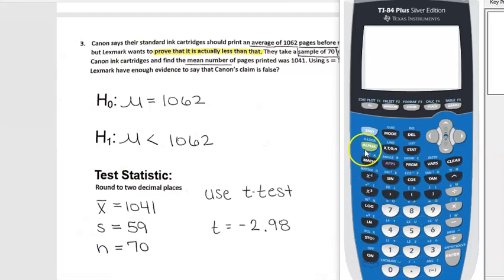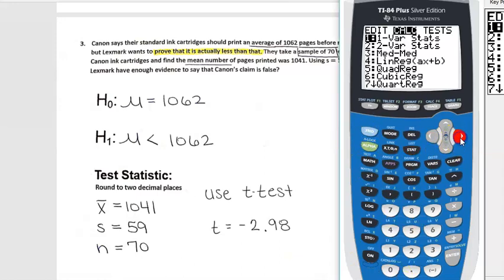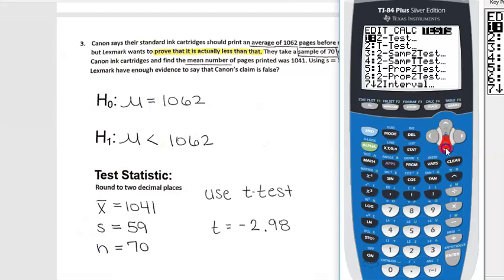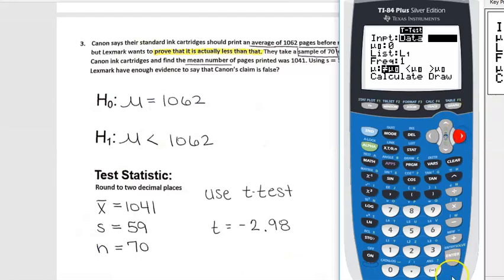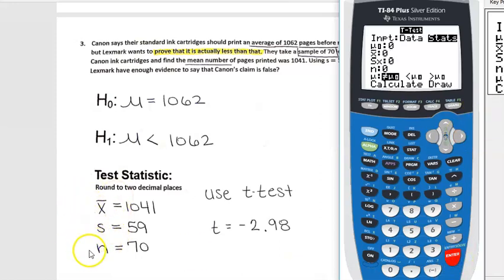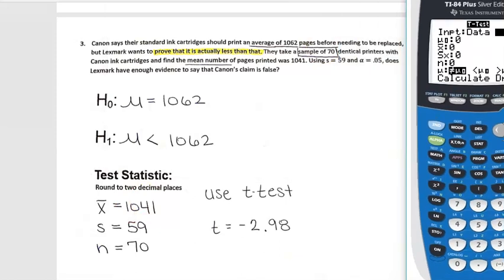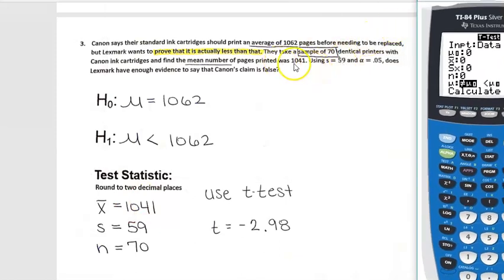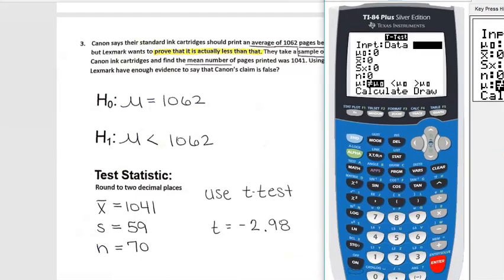All right, so we're going to go stat and test. We're going to use the t-test because we're doing means. All right, and we have the actual stats, right? So these are the important numbers. The sample mean, here, let me scoot this over. We had the sample mean was 1,041, our standard deviation was 59, and our sample size was 70, right? So that's all the information we need. So the first thing we're putting in, it has mu sub 0. So it wants to know what we're assuming is true. Okay, so that's coming from the null.